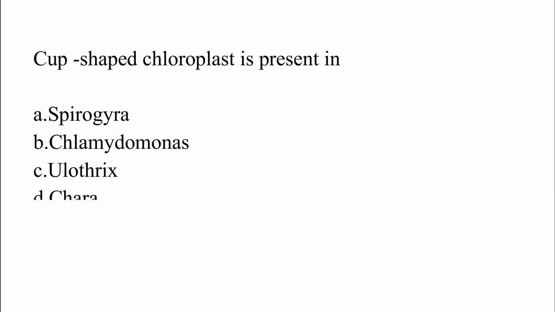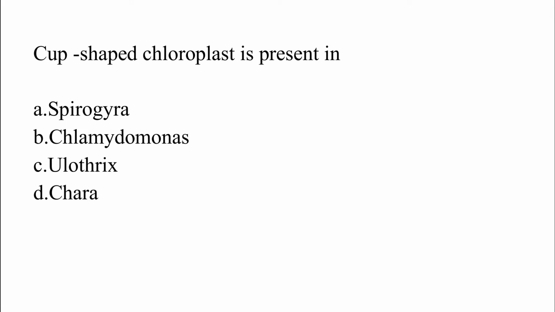Cup-shaped chloroplast is present in: option A, Spirogyra. Option B, Chlamydomonas. Option C, Ulothrix. Option D, Chara. The correct answer is option B, which is Chlamydomonas.